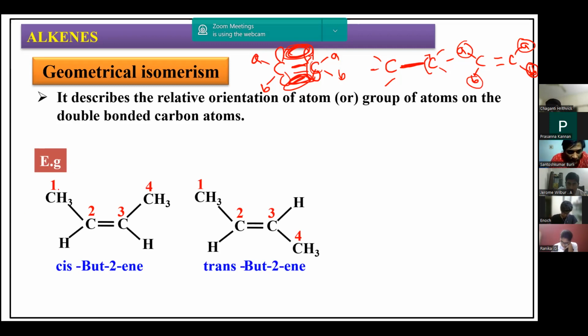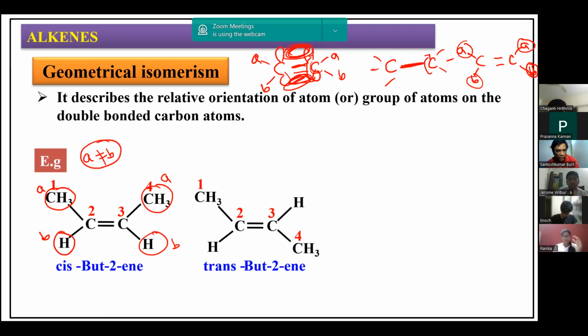Let me take this particular group as A and this particular group as B. Geometrical isomerism arises only when A is not equal to B. Very, very important condition: A should not be equal to B. If A equals B, then there is no geometrical isomerism. That means the doubly bonded carbon atom should not get attached to the same atoms or groups.